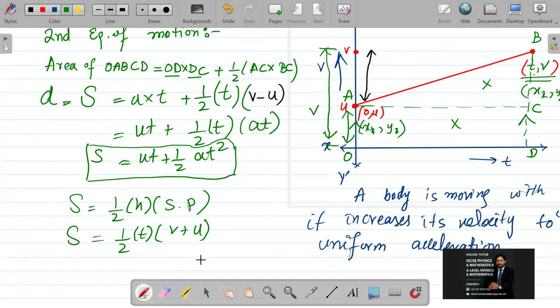And that is S. According to the first equation of motion, V is equal to U plus AT is the main formula.